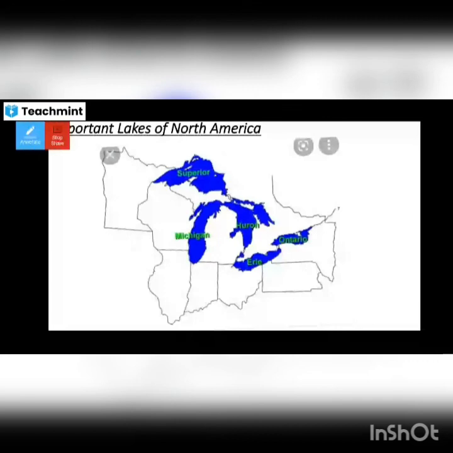Lake Huron, Lake Ontario, Lake Michigan, Lake Erie, and Lake Superior. It's shortly called HOMES.